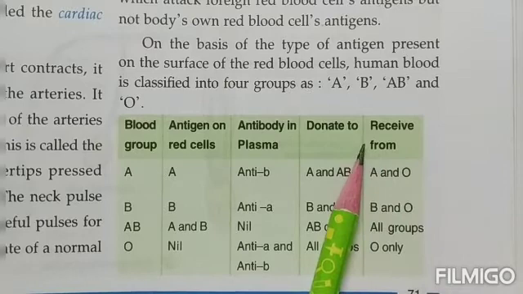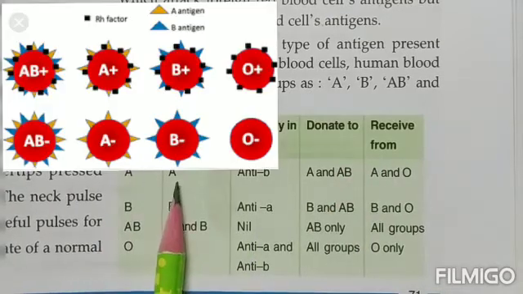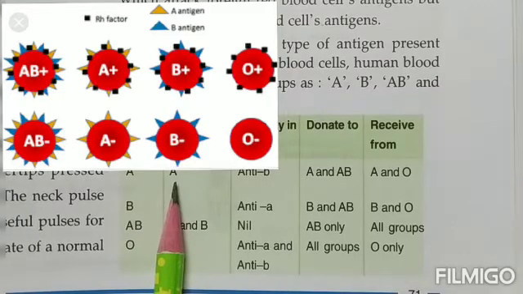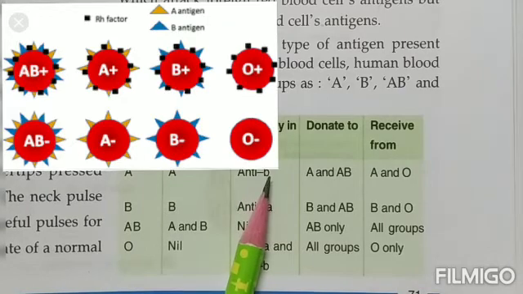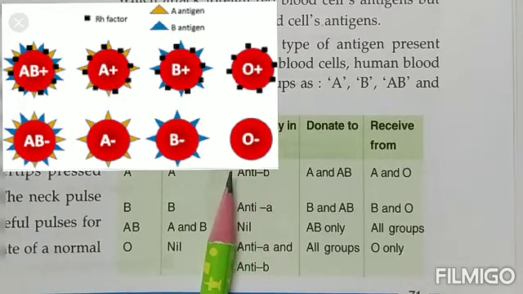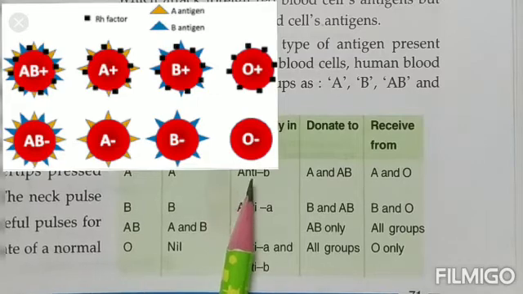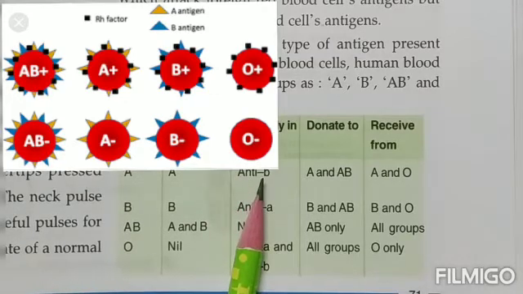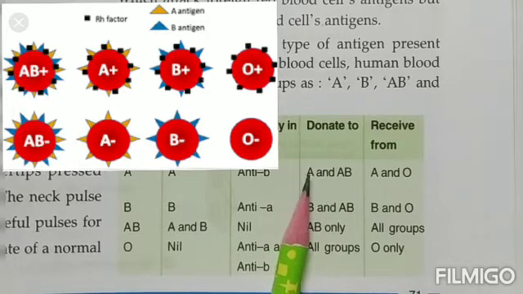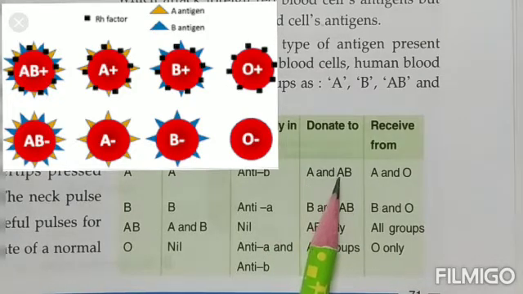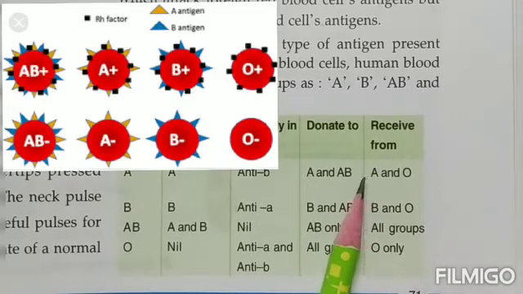Like if it is blood group A, children, the antigen on the RBC is antigen A. What do they have as the antibody? They have an antibody for B. That means if B blood group is given, then they will attack. That is a much better term. They can donate blood to a person who has blood group A or blood group AB. And they can receive the blood from those who have blood group A or those who have O.